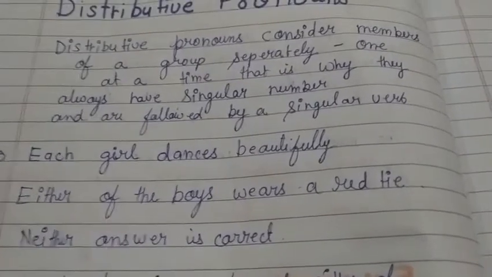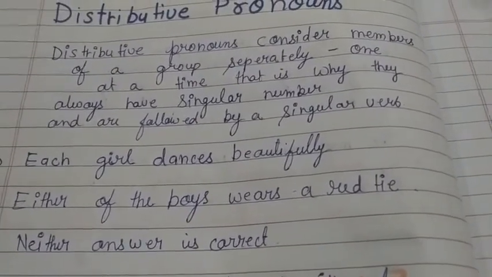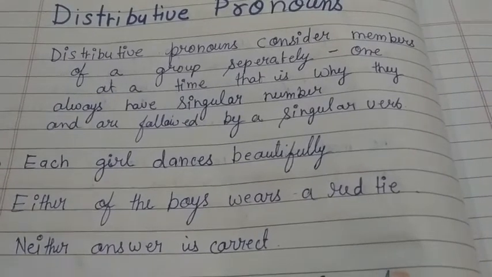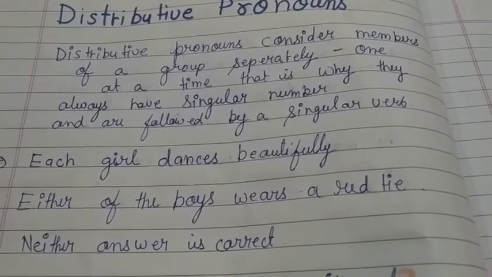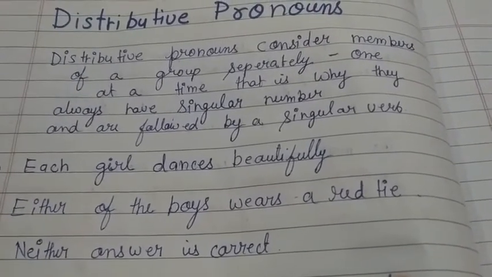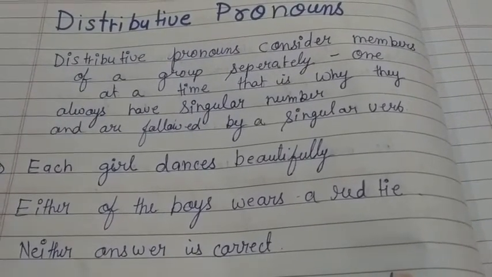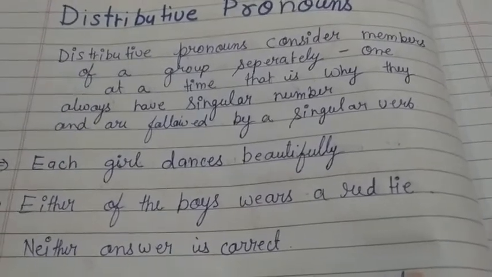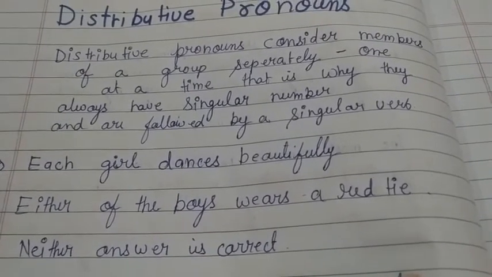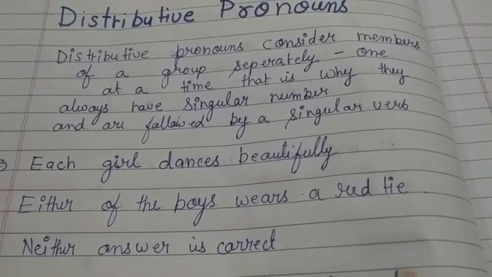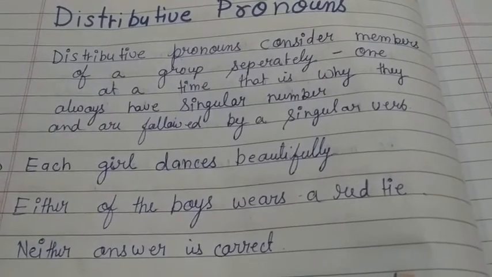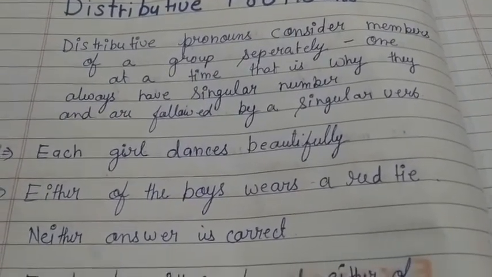The most important thing is that distributive pronouns always have singular number and are followed by a singular verb. As you can see, the verb dances is a singular verb, wears is a singular verb, is is a singular verb.